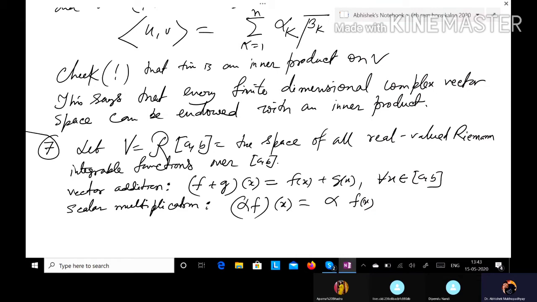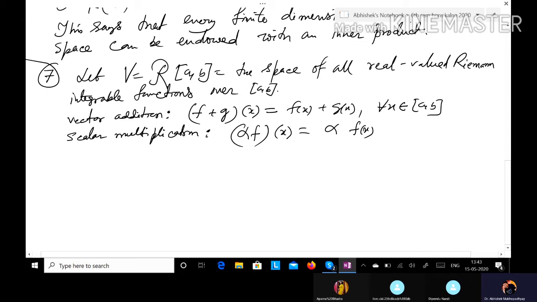Now, in addition to these structures, we would like to define an inner product, as we have defined it in the space C[a,b].